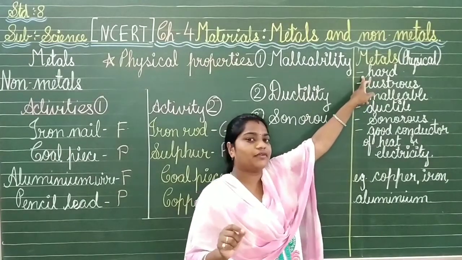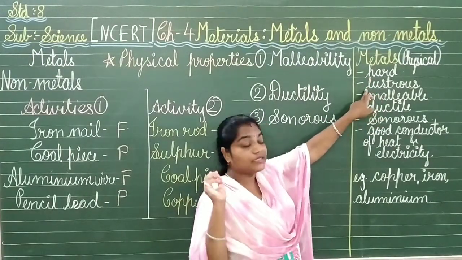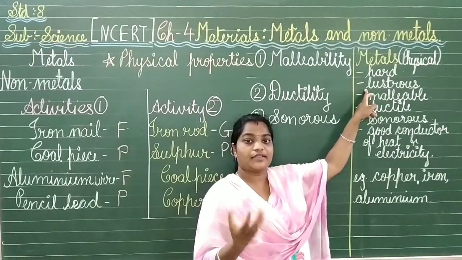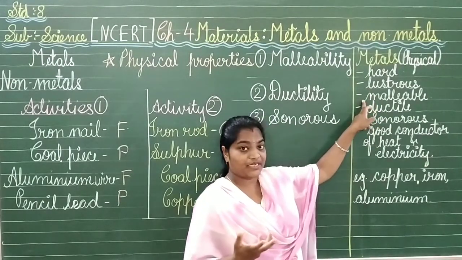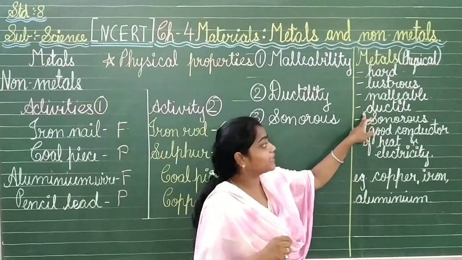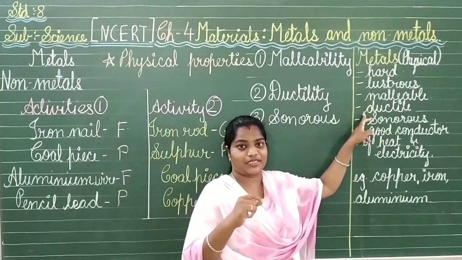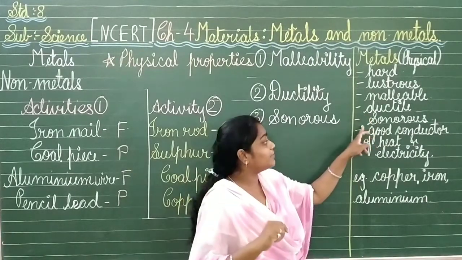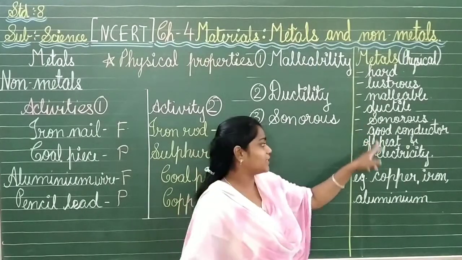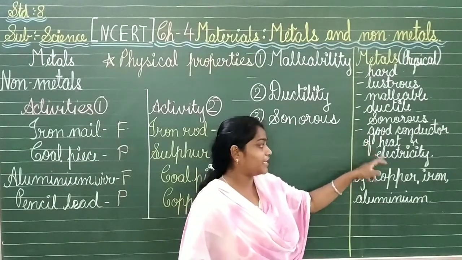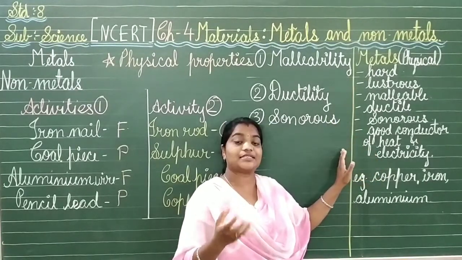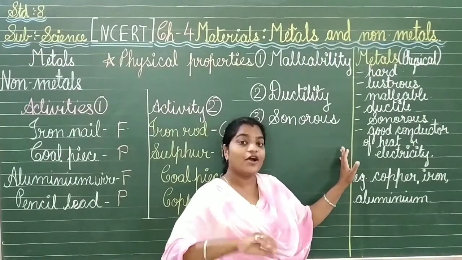The substance which is hard will be a metal, of course. The substance which shows some lustrousness, means shininess, जो चीज चमकती है, that is lustrousness. Malleability we have studied just now, means it can be converted into thin sheets. The next one, that is ductile, means what? It can be converted into thin wires. Then we have sonorous, means when it falls down, it will make some sound, that is sonorous. Then good conductors of heat and electricity both. So these are the physical properties that will tell us that these substances are metal or non-metal.